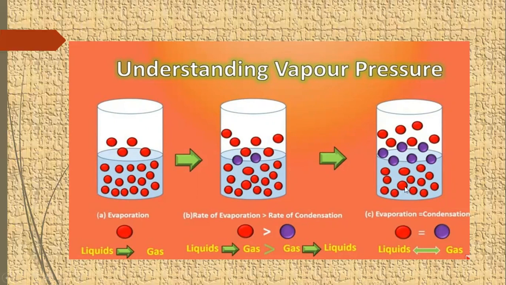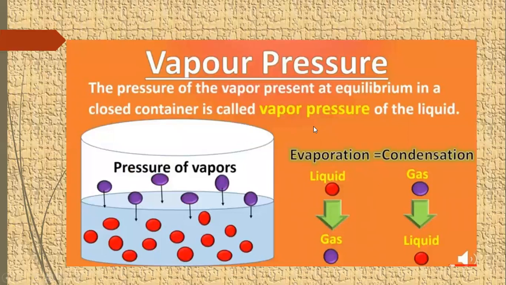At this state of dynamic equilibrium, these vapors exert a pressure on the top of the liquid surface. This pressure is called vapor pressure. Now we can define it as the pressure of the vapor present at equilibrium in a closed container is called the vapor pressure of the liquid.